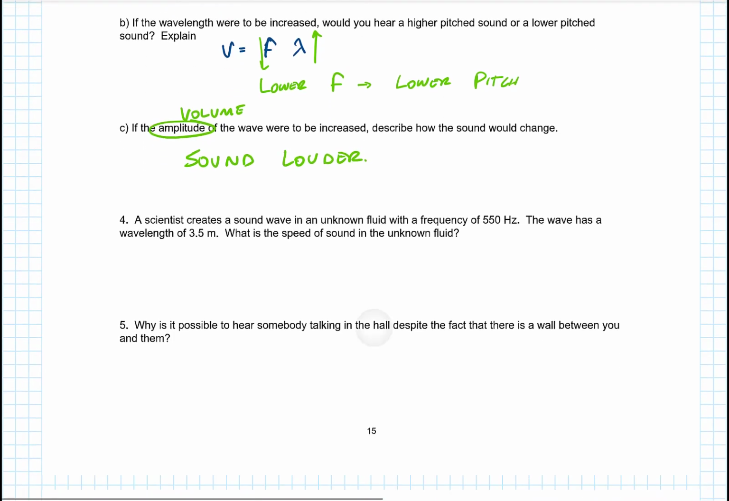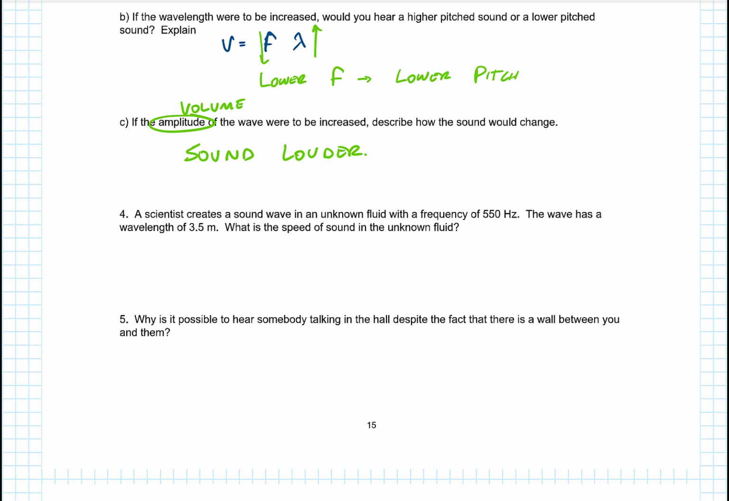A scientist creates a sound wave in an unknown fluid with a frequency of 550 hertz. The wave has a wavelength of 3.5 meters. What does that make the speed of sound in the unknown fluid? Well, velocity is frequency times wavelength. So we're going to take the frequency of 550 hertz times the wavelength of 3.5 meters. So 550 hertz times 3.5 meters is 1925 meters per second.